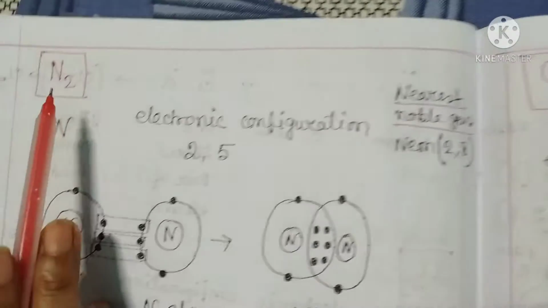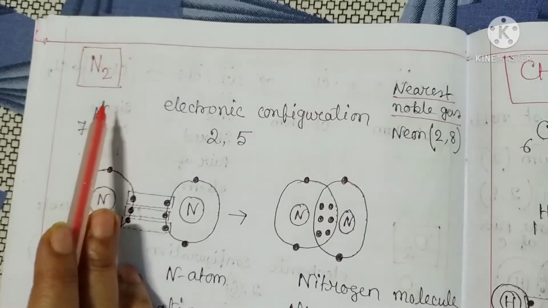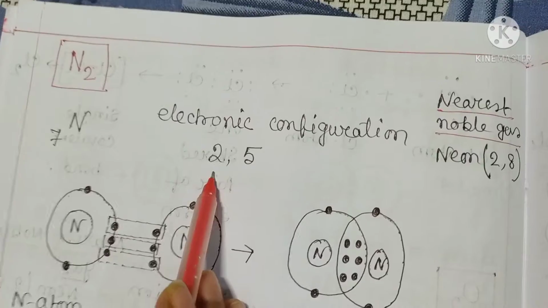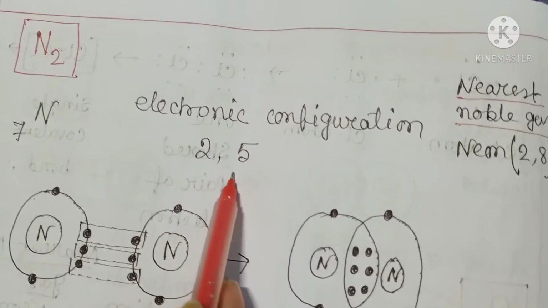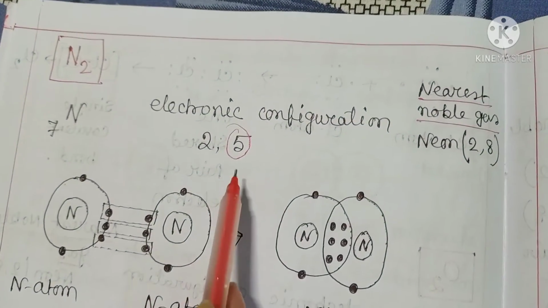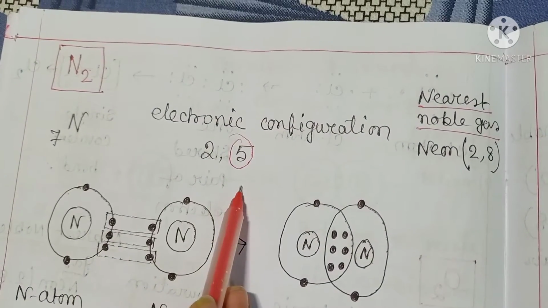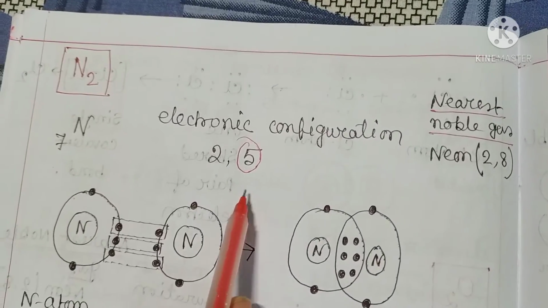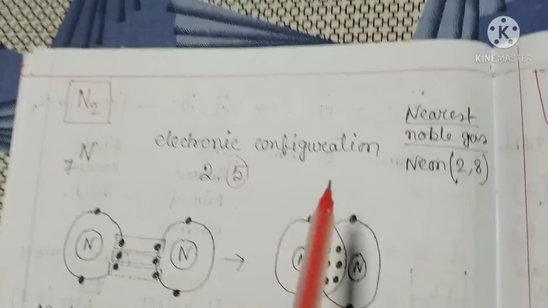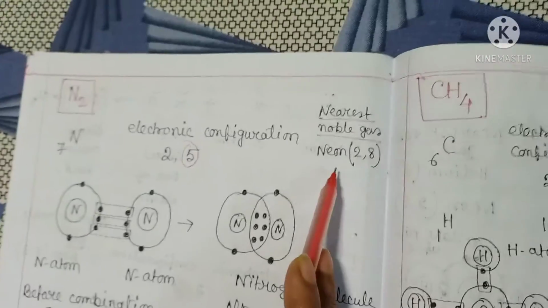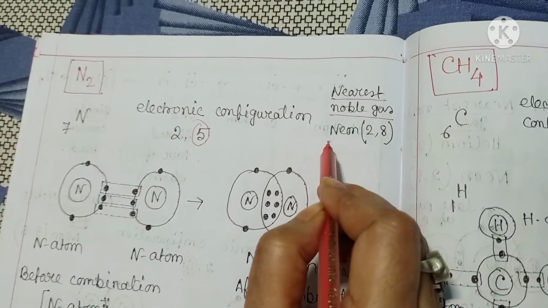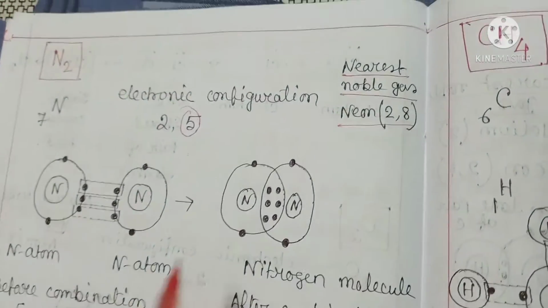Now another example, nitrogen. The atomic number of nitrogen is 7, so the electronic configuration is 2, 5. Nitrogen has 5 electrons in its valency shell. So nitrogen needs 3 electrons to complete its octet and can acquire the configuration of the nearest noble gas, neon. The electronic configuration of neon is 2, 8.